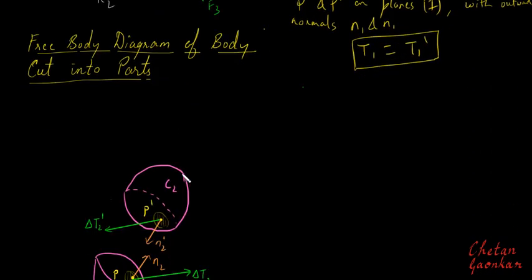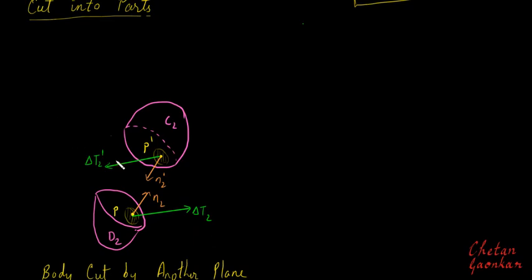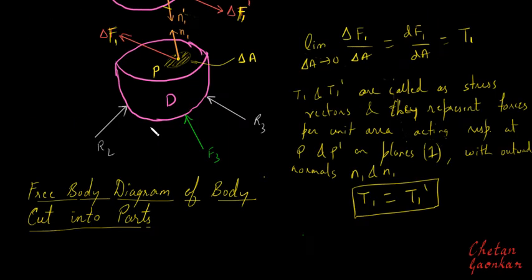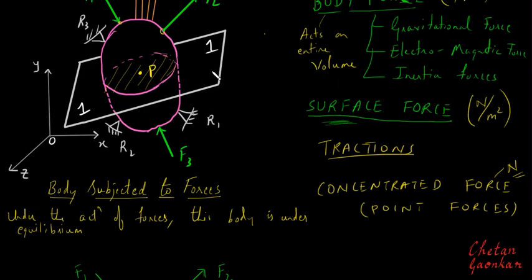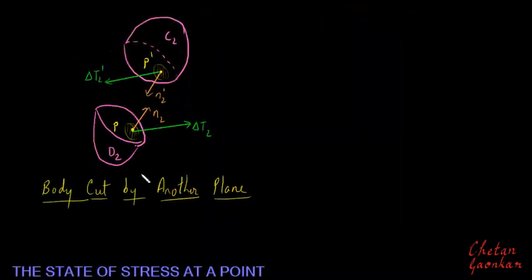So let us say that it is passing through this side. All right, it is passing in this direction now. In this direction it is trying to cut this body. Earlier it was trying to cut this body in this direction, right? But now it will try to cut this body in this direction. But again, let me remind you that it is passing through this point P.